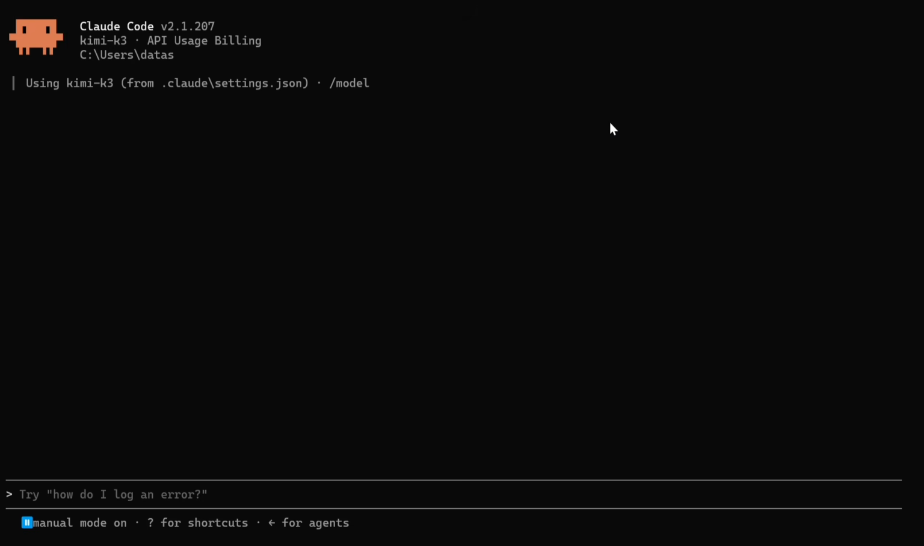And as you can see on my screen, this is Claude Code, and we are using Kimi K3 with it. So in this short video, I'll try to develop something using Kimi K3 and Claude Code. Let's see how good the model is with Claude Code. If you have read the documentation, they have mentioned that Kimi K3 is quite great with game development. So shall we try that out?